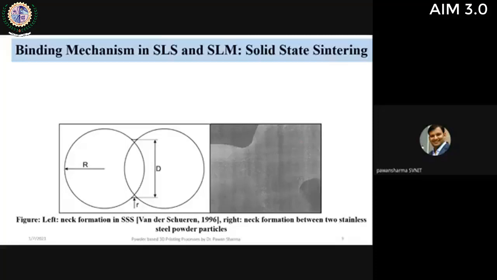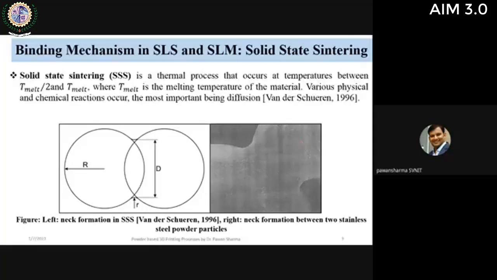First one is solid state sintering. I hope all of you know what powder metallurgy is. In powder metallurgy, we talk about the sintering mechanism. In sintering, we heat the material below its melting temperature. There is no fixed value, but general experiments showed that it is around 80% of the melting point of the material, though it can be lower than that also. We need to understand the phase diagrams and the different diffusion mechanisms of the powders.